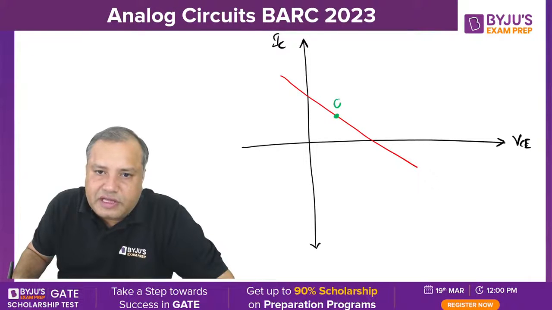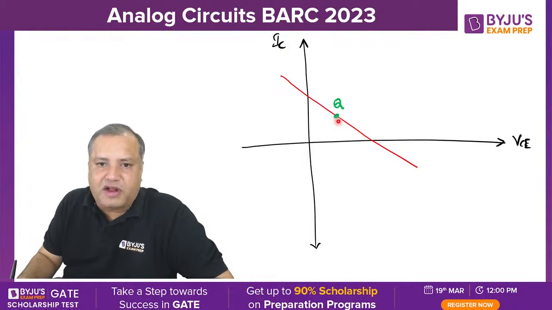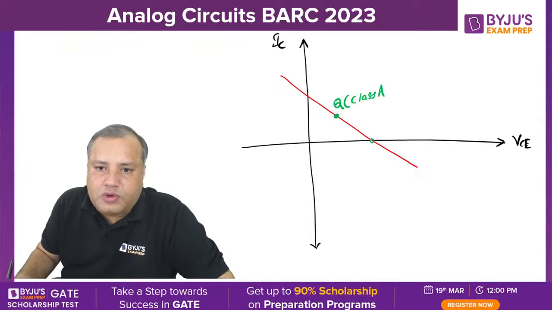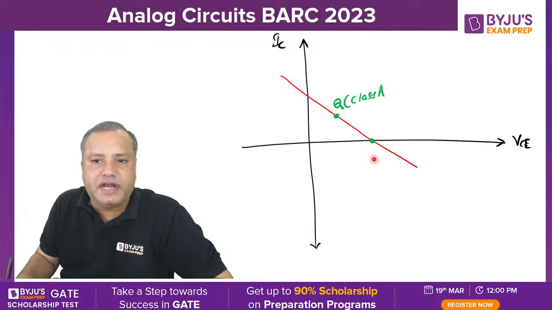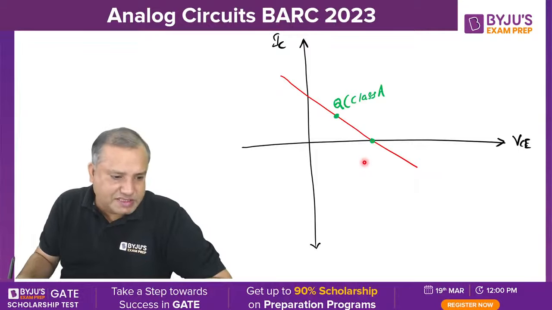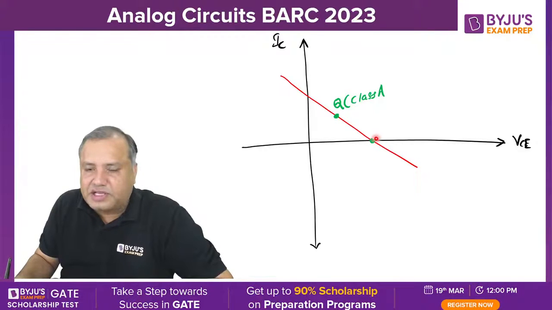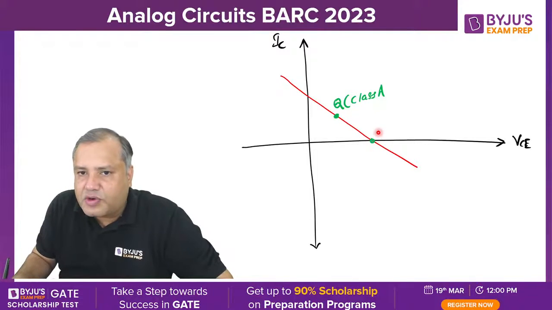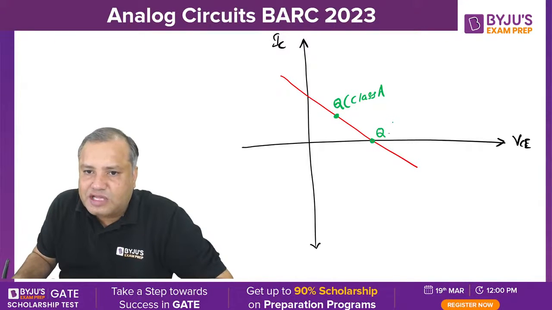If the Q point is located at the center of the active region, this corresponds to class A operation. If the Q point is located at the junction of the active region and cutoff region, then this refers to class B.